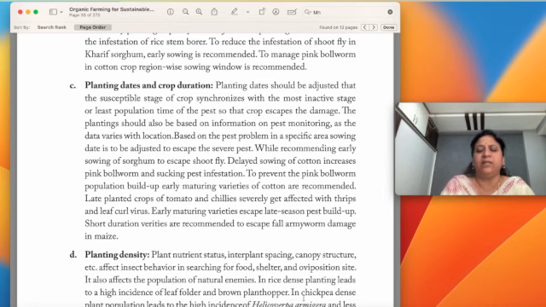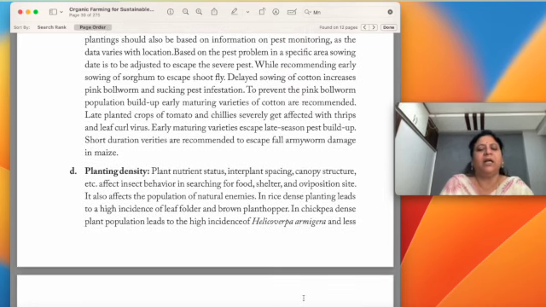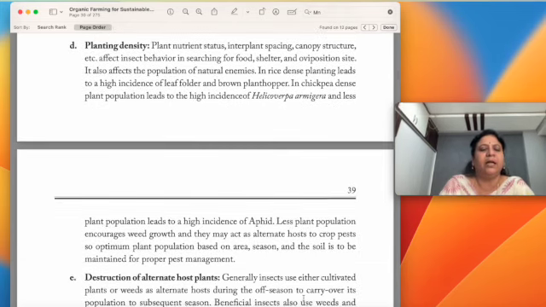Planting density, always remember: low density creates weed problems, high density creates pest and disease problems. That's why density of planting must be maintained as per the recommendations. I will tell you one example. In chickpea, dense plant population leads to high incidence of Helicoverpa armigera, and less plant population leads to high incidence of aphid.